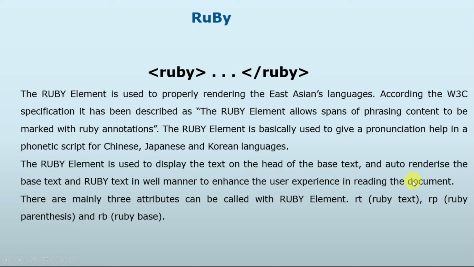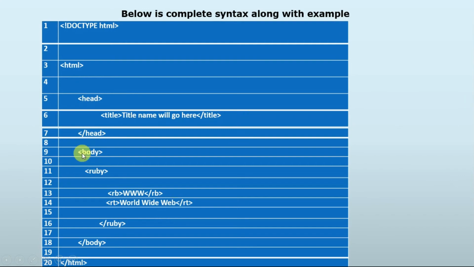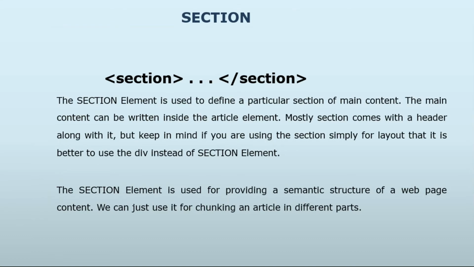Suppose a user wants to read a document written in Japanese or Chinese, so how does the user get to know the language? That can be done with the help of the Ruby element. In that we have RT Ruby text, RP Ruby parenthesis and RB Ruby base. It is the example RB www. So the Ruby text is World Wide Web. It provides detailed information about that particular code, or we can say words.